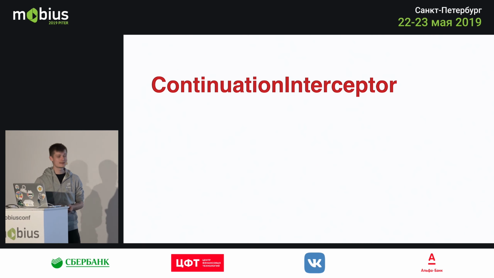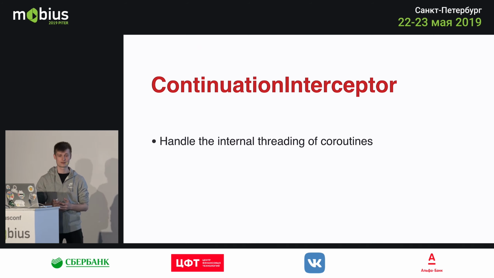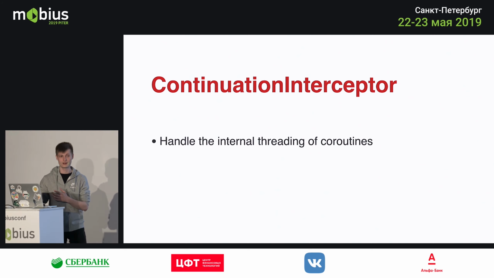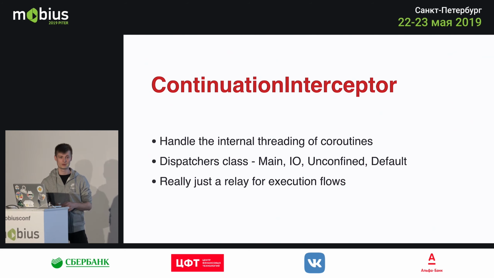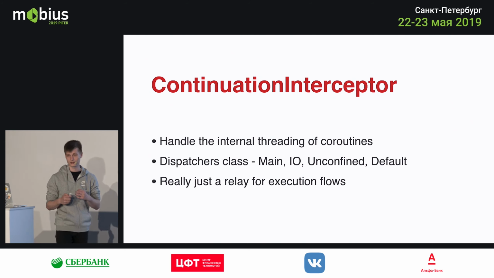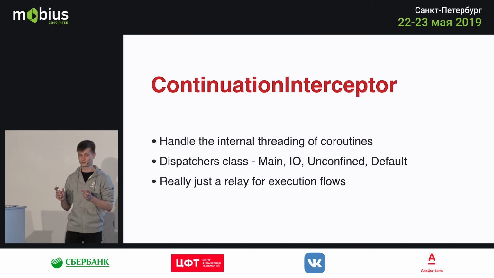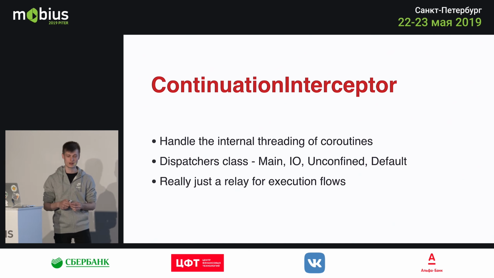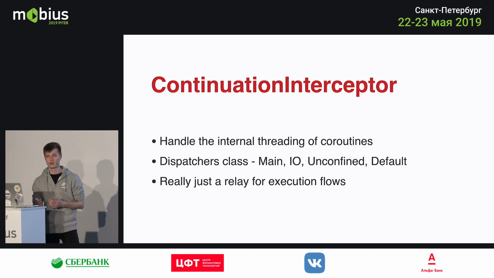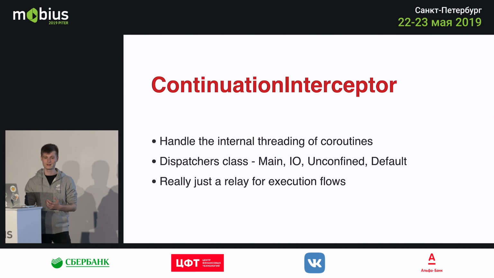So let's see how the elements are handled. For example, the continuation interceptors: which interceptors, or which dispatchers, are there? We have 4 listed here, but more or less you'd use only 3 of them. They handle the internal threading by switching threads between coroutines. You have the main dispatcher, which is obviously for the main thread, the UI thread, for any UI work you have. You have the I/O dispatcher, which should be used for anything related to expensive calls, like network requests, writing to the database, maybe reading some files, things like that.